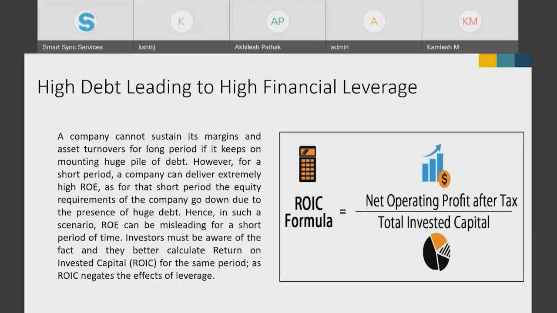I took a loan from my friend and I used 50,000 of my money. So basically I invested 1 lakh rupees, but 50,000 of my equity was there. If you calculate the ROE, it would be 10,000 by 50,000, which comes to 20%.